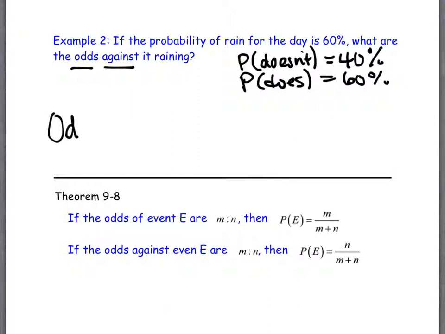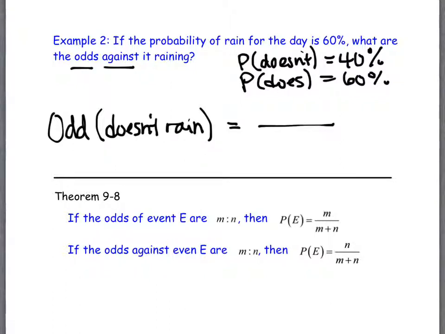So this is odds against it raining. That means it's the odds that it doesn't rain. Does that make sense? Odds against raining means odds that it doesn't do it. So this is a ratio. And what we want on top is the probability of it satisfying the category we're in. Our category is about it not raining. So what goes on top is the likelihood that it doesn't rain, which would be the number 40 on this one. And then the likelihood that it does rain would be the number 60.